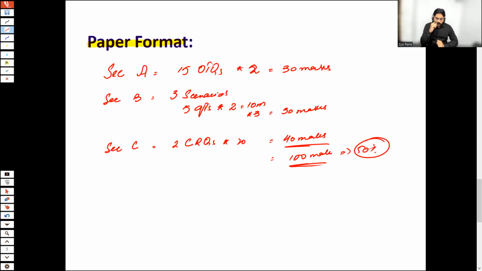Now, you would be thinking about what these objective test questions are. I have not written MCQs. I have written OTQs, objective test questions. What exactly is the meaning of objective test questions? Because different types of questions are tested here in section A as well as in section B. In section B, there are also objective test questions.